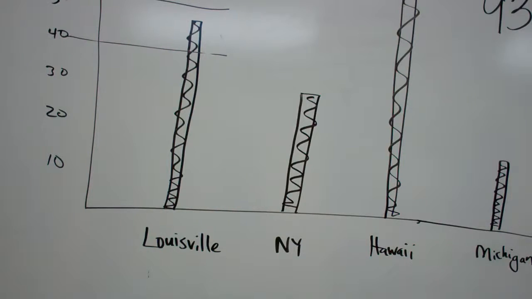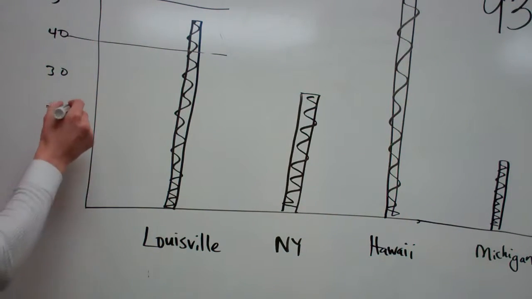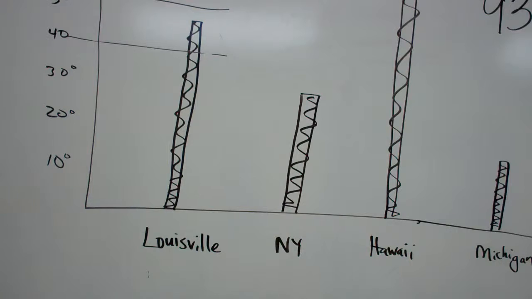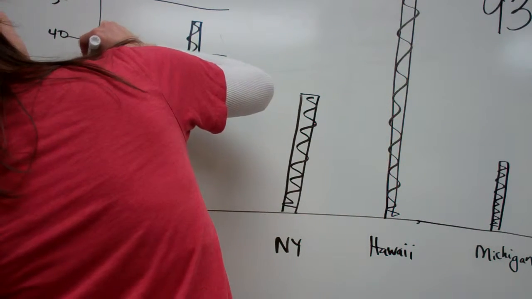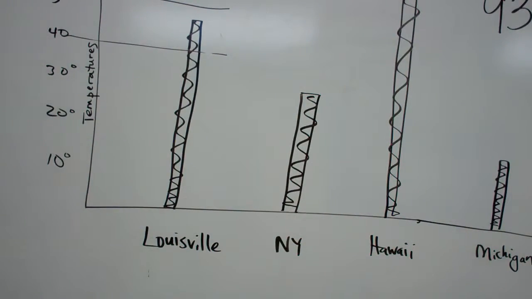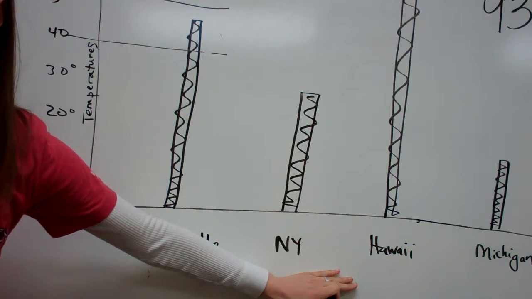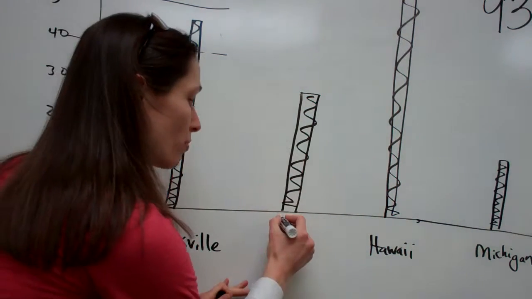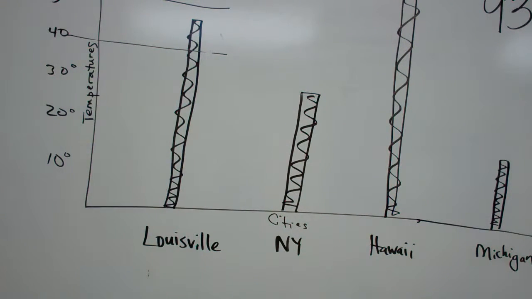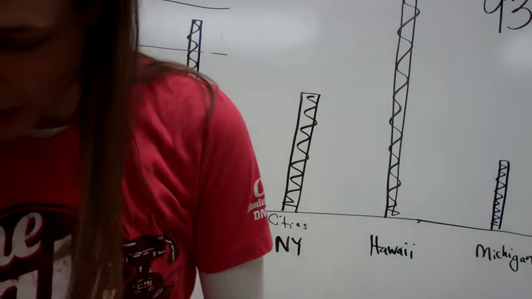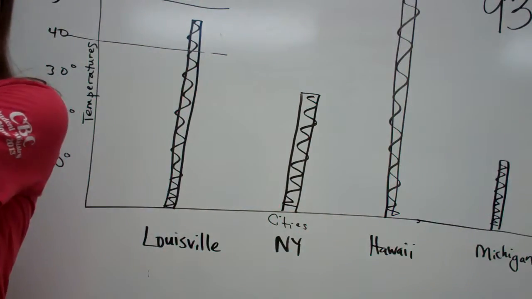Now, we're not always comparing temperatures. These happen to be temperatures, but whatever they are comparing, they'll usually write right here. So watch what I'm doing. I write down what this is. What is this down here? Cities. And so they will also put cities. So you will always know what's going on in your bar graphs by looking at the bottom and the left. This one on the left, they actually didn't put cities.